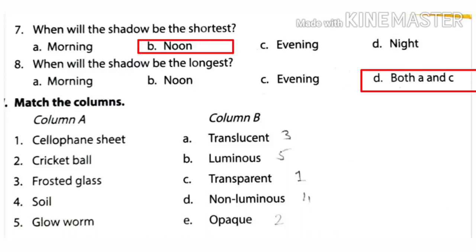Our next exercise is match the columns. First one is cellophane sheet. It is a transparent object. Second one is cricket ball. It is an opaque object. Third one is frosted glass. It is a translucent object. Fourth one is soil. It is a non-luminous object. Fifth one is glowworm. It is a luminous object.